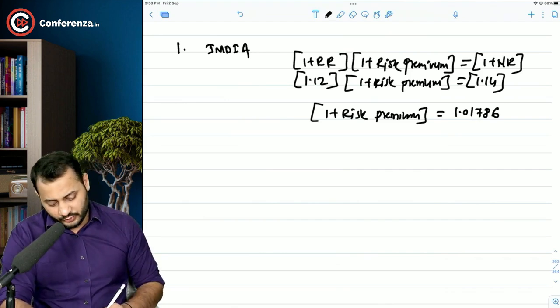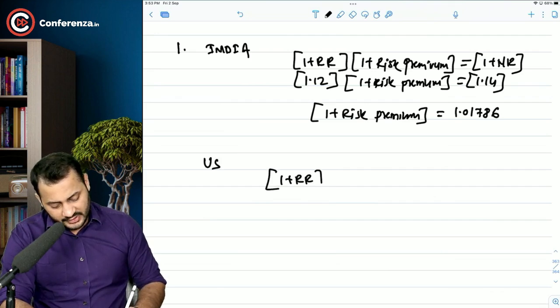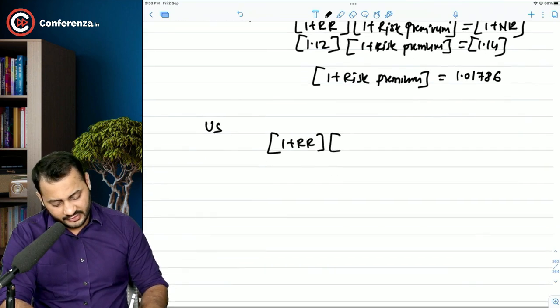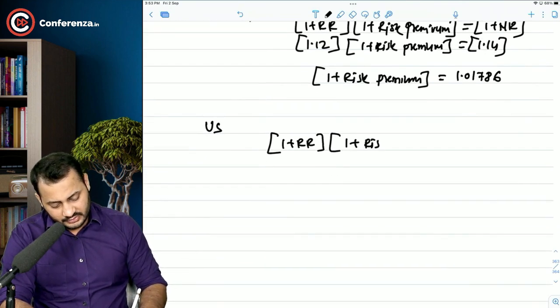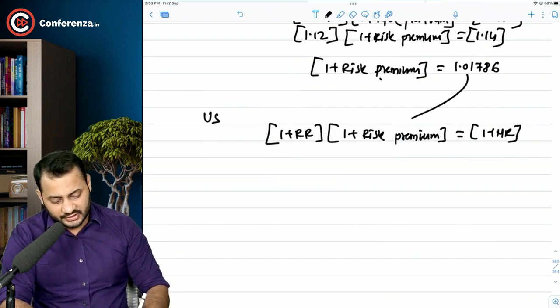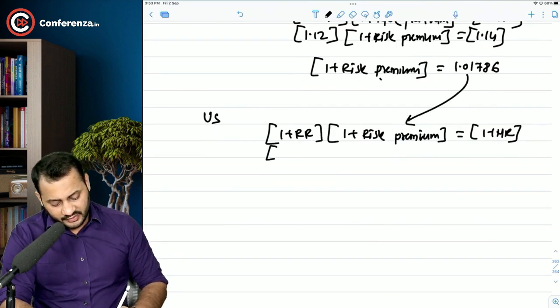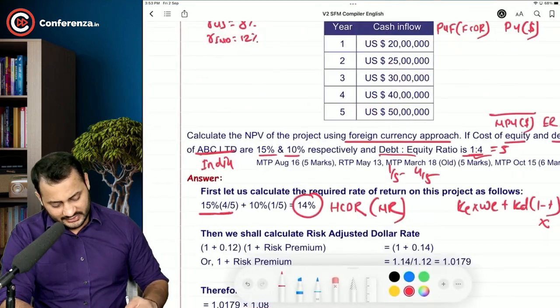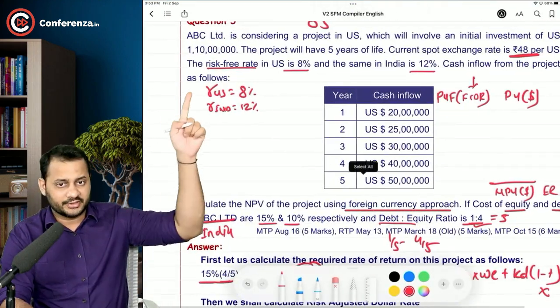Now you are going to use this risk premium in US. Apply the same formula again. 1 plus risk free rate of return, 1 plus risk premium is equal to 1 plus nominal rate. Now you are going to use this risk premium here. The risk free rate of US is 8%, right?